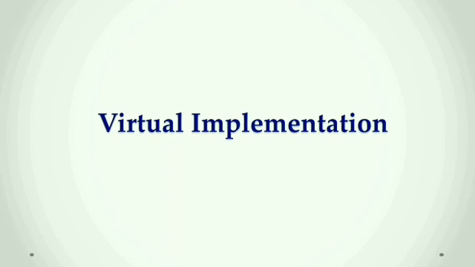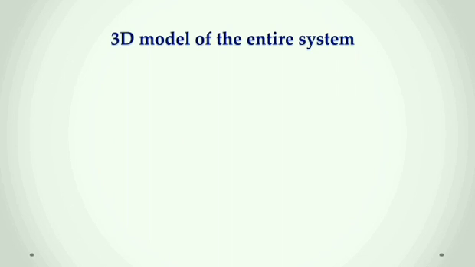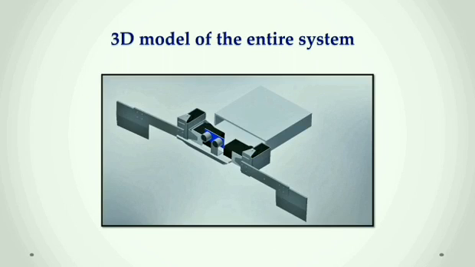After identifying the subsystems and selecting our final design, we moved towards the virtual implementation. Firstly, we divided the subsystems among ourselves and designed the 3D model of each subsystem with the help of 3D mechanical design and simulation software, that is Autodesk Inventor, and assembled it into a final model.